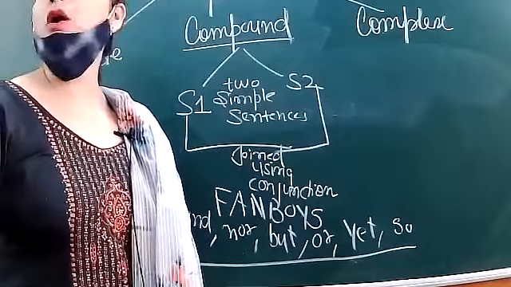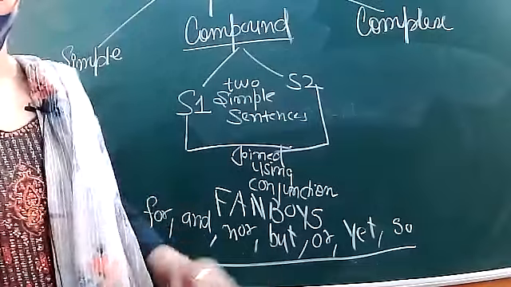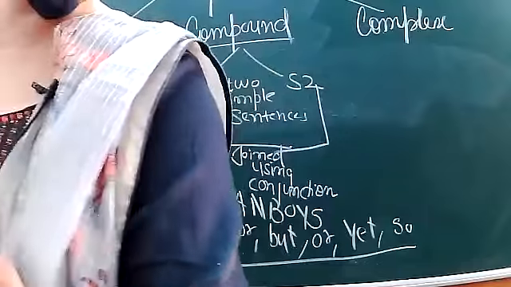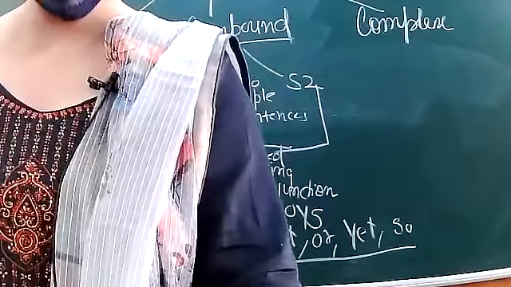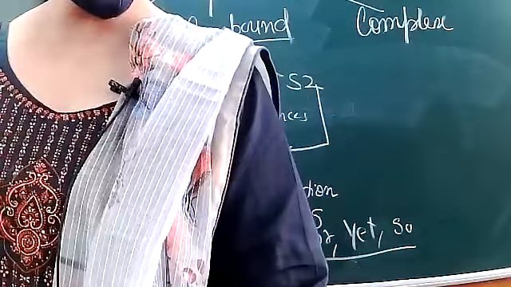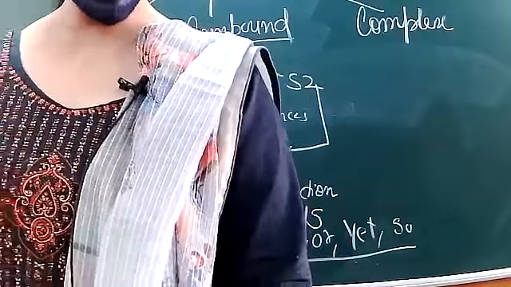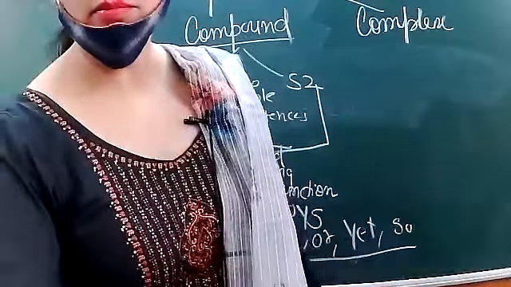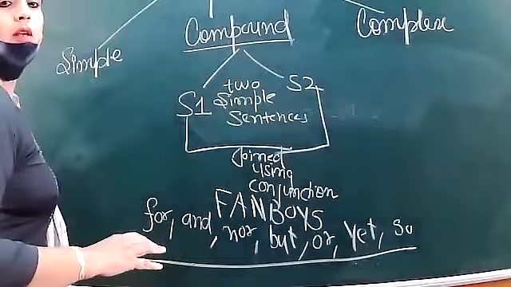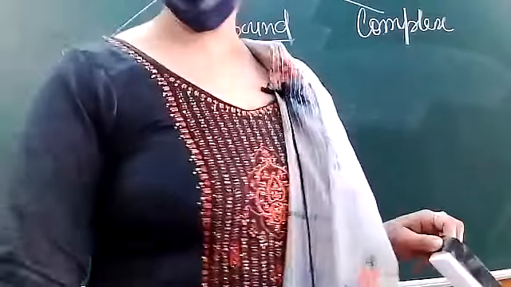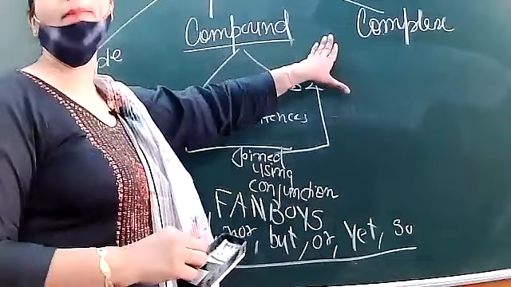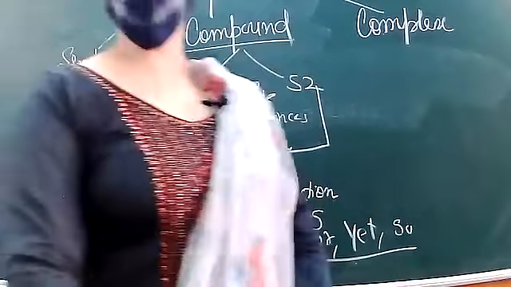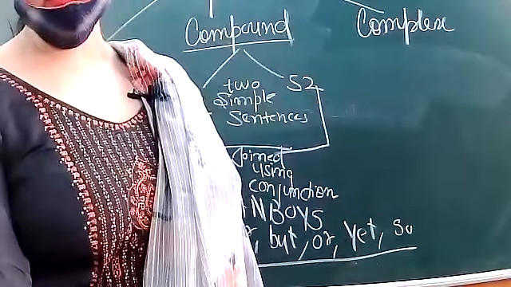So on the basis of today's explanation of simple and compound sentences, you can do exercise A and exercise B of page number 178. Okay, clear? So children, start doing. So this concept is clear to you? Okay, children, the next concept we have is the complex sentence. So basically, how will you recognize that these are complex sentences? Okay.